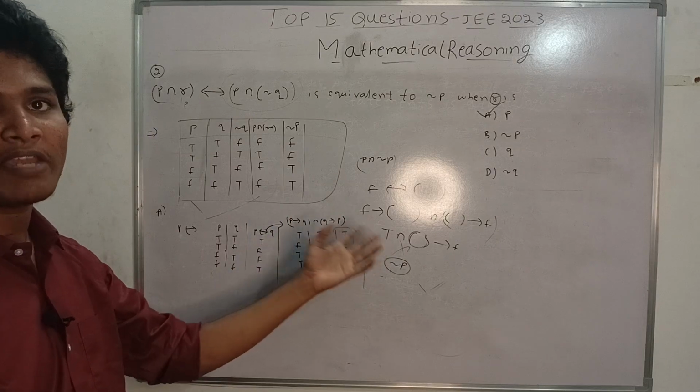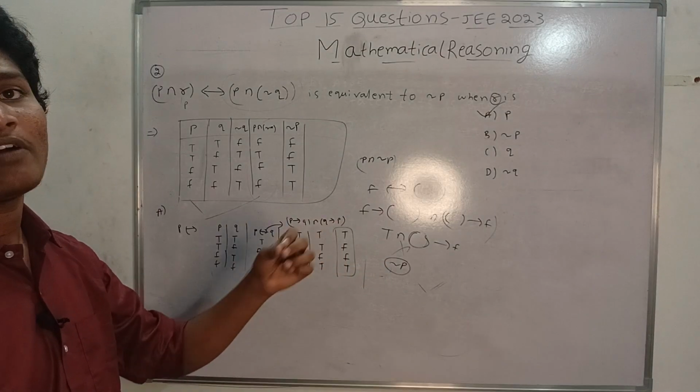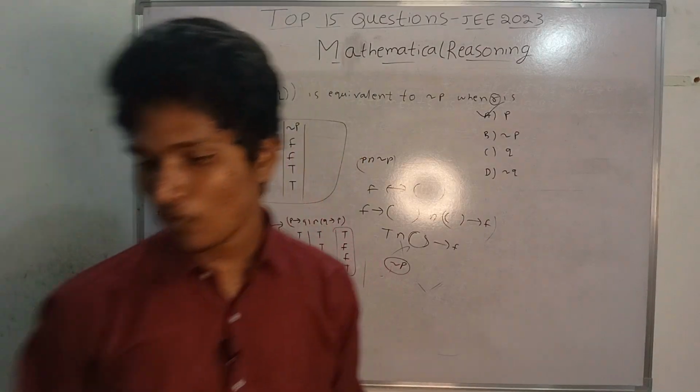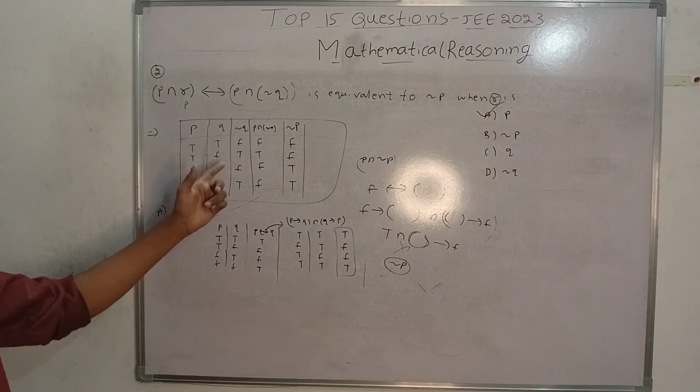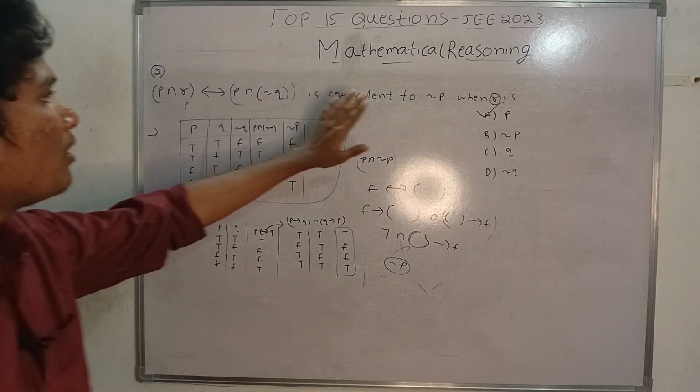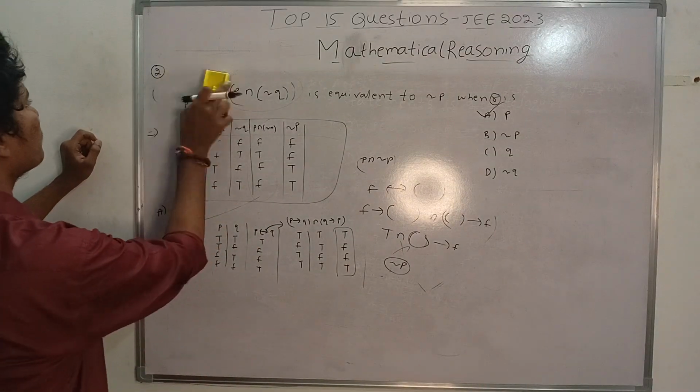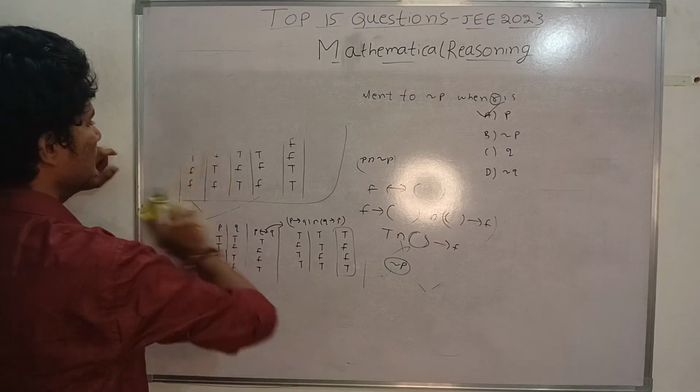It may not be equal to negation P, and it is equal to another thing, that is negation Q or negation P plus negation Q. We can say it like this, but the primary is that this statement is equivalent to negation P when R is equal to P.